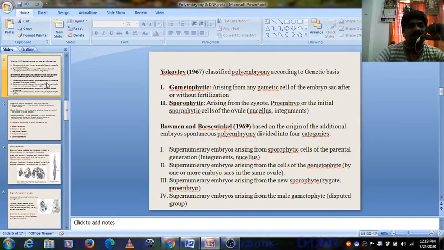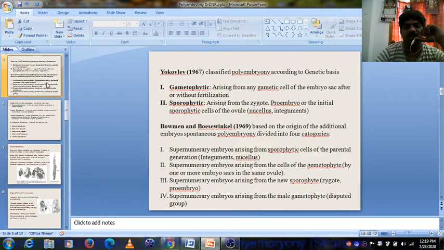Then Yakovlev classified polyembryony according to genetic basis, based upon genetic structure and function. He divided it into two: gametophytic polyembryony and sporophytic polyembryony.